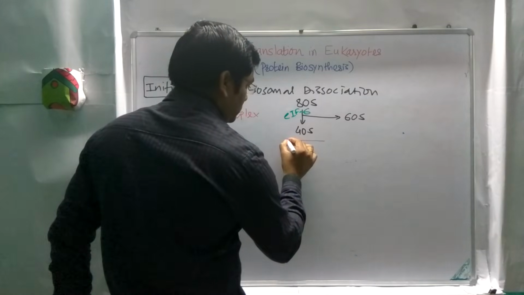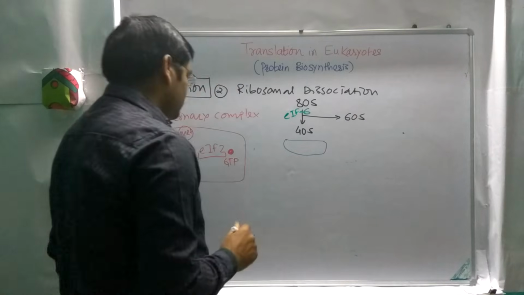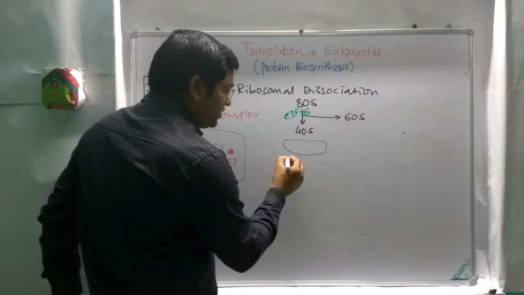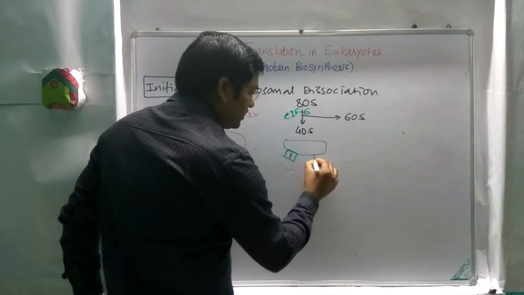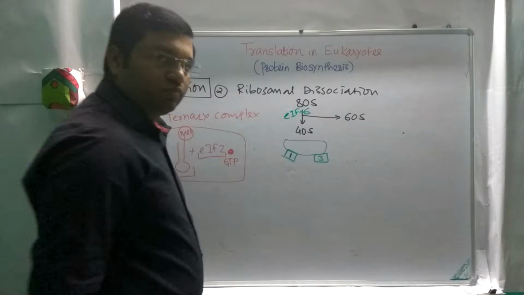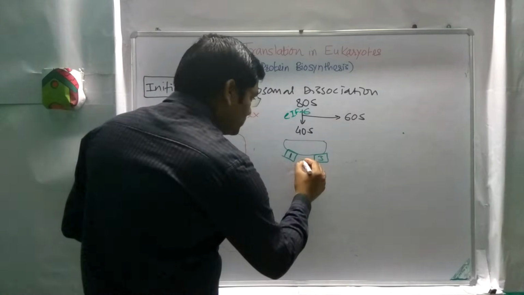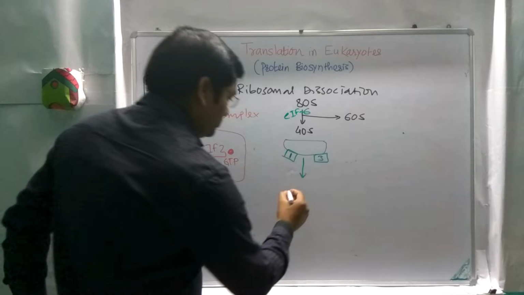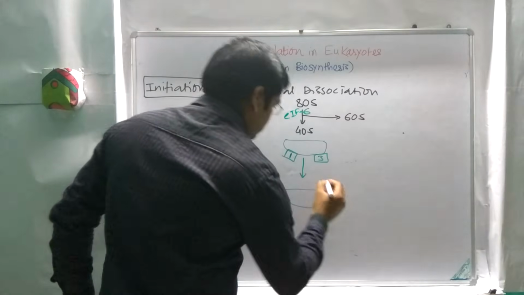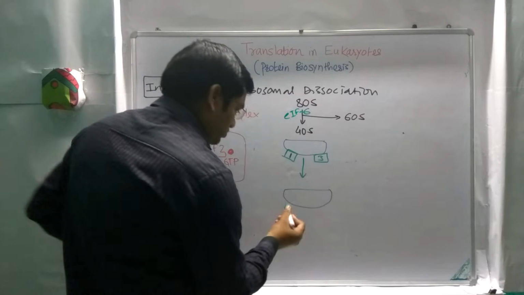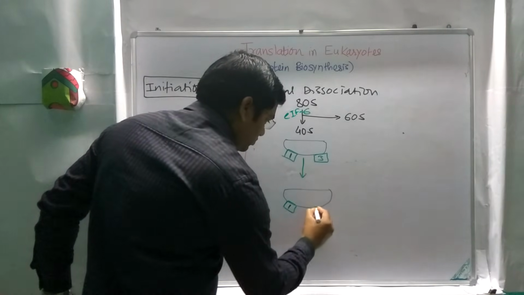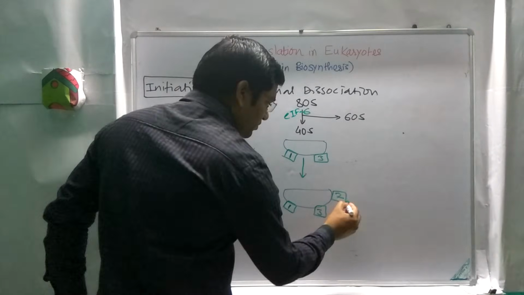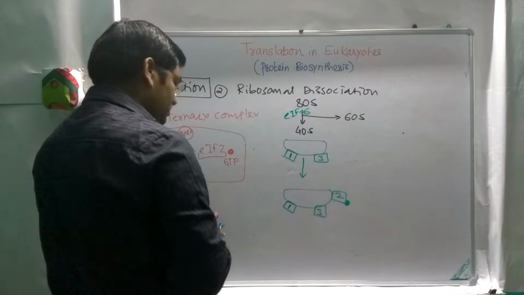This one is the 40S unit, and it is stabilized by the factors eukaryotic initiation factor 1 and eukaryotic initiation factor 3. To this 40S unit, there is attachment of this ternary complex, there is attachment of this factor 2 along with GTP.